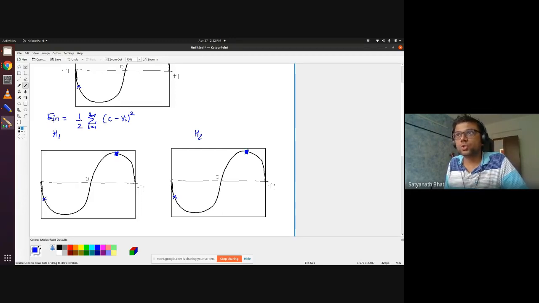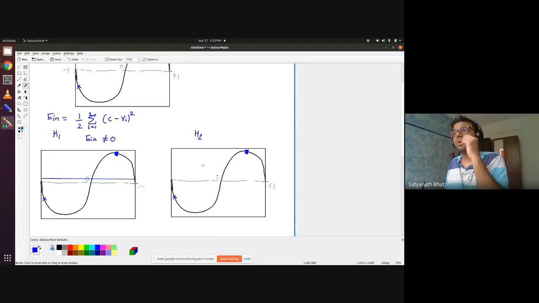I will choose a C which minimizes that, so that happens to be the midpoint of this. It's slightly above the x-axis. Yeah. So let me draw that. So this is E in, and one thing is sure, E in is not equal to 0.